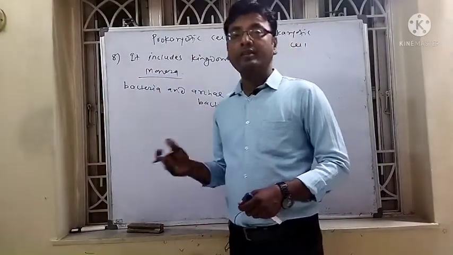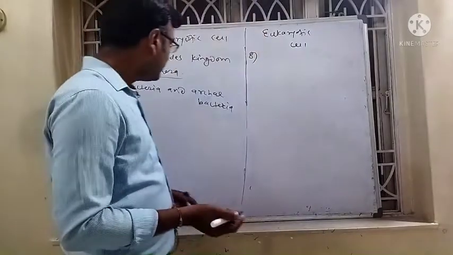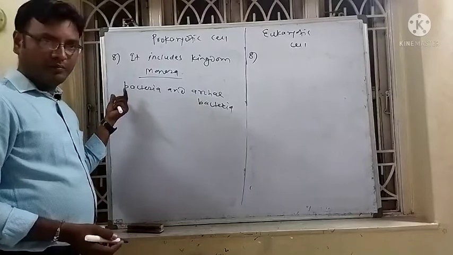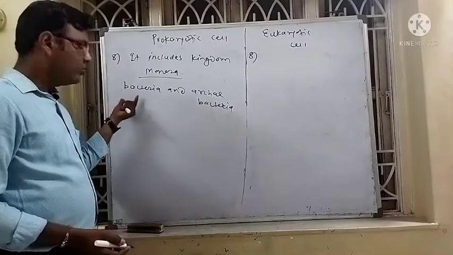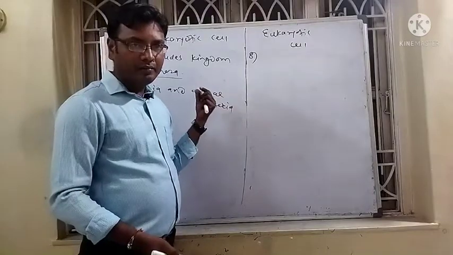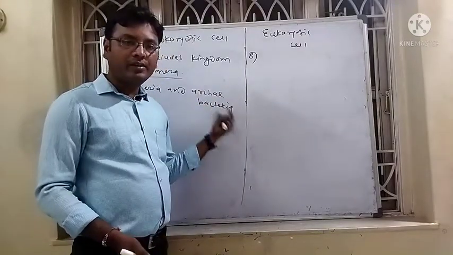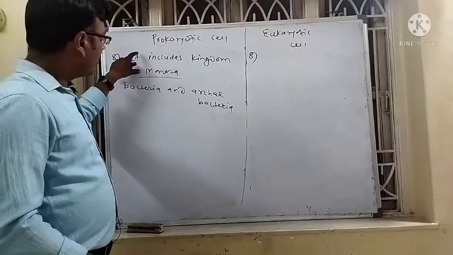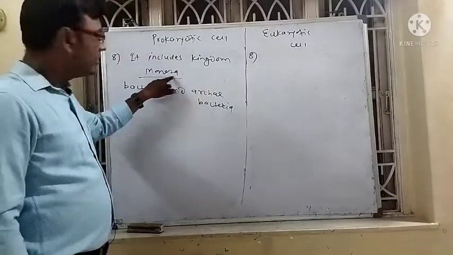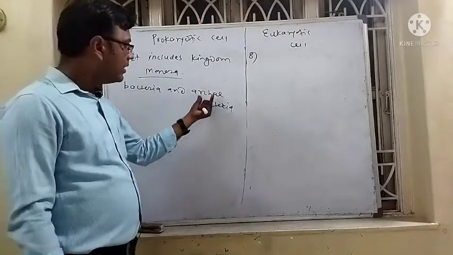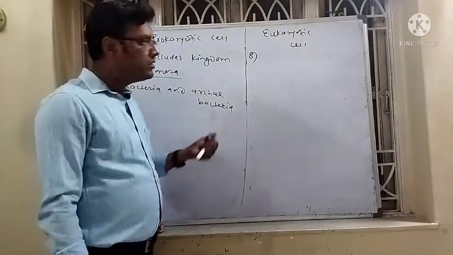Archaebacteria are present in extreme environmental conditions. They are different from the normal eubacteria.